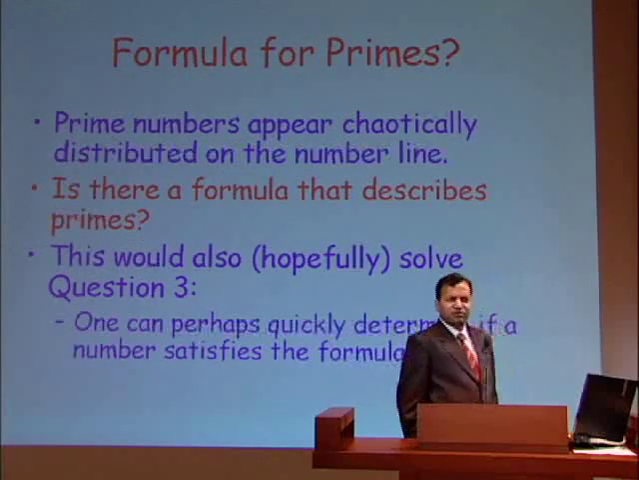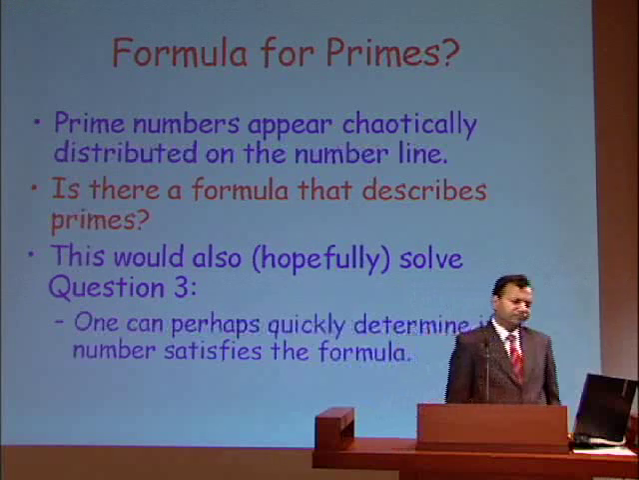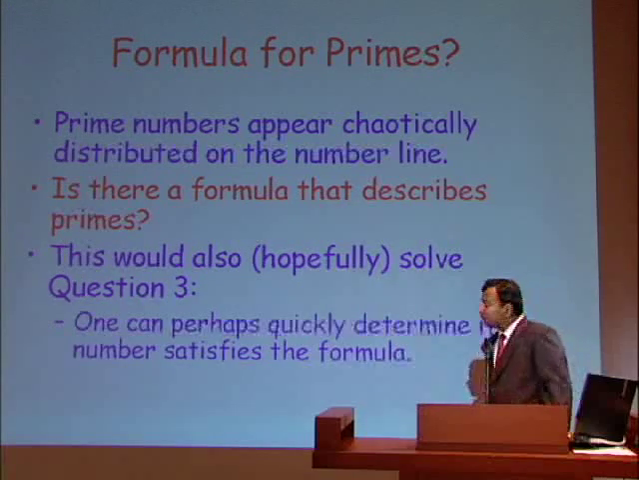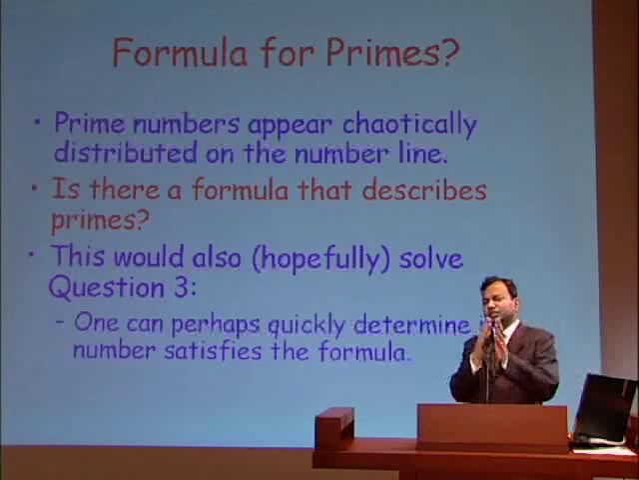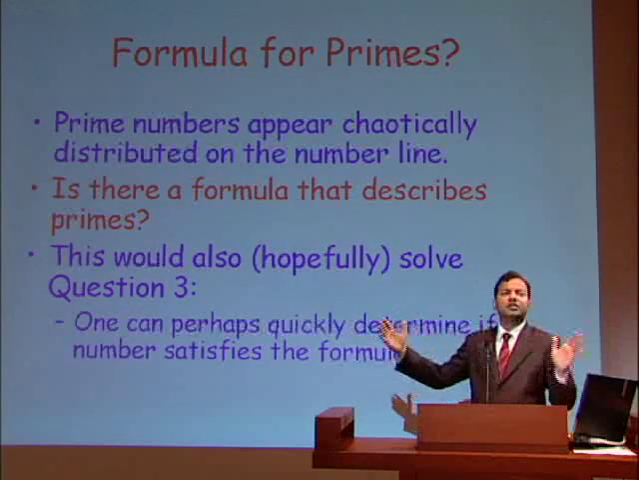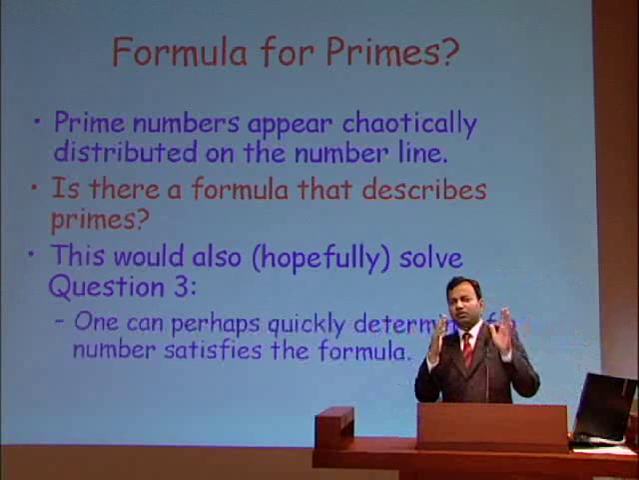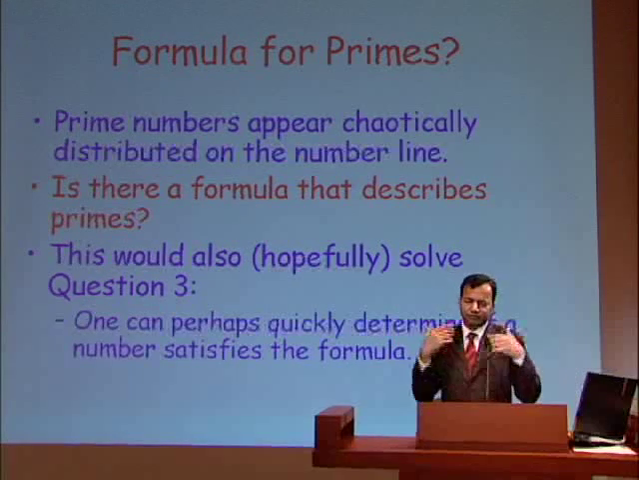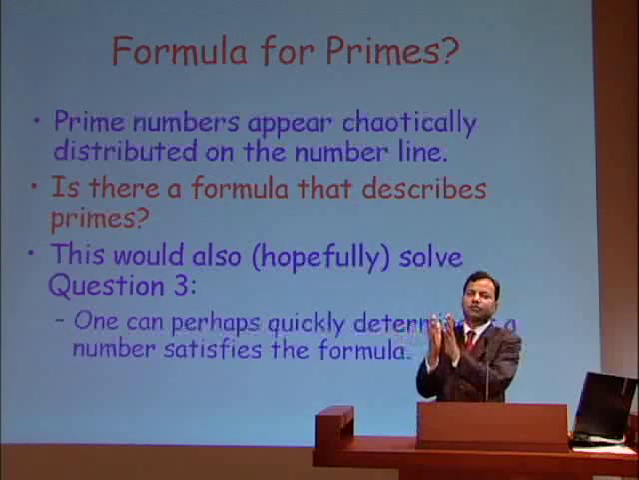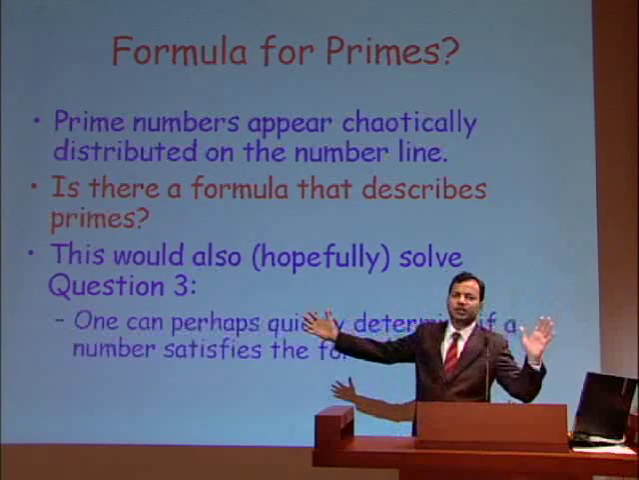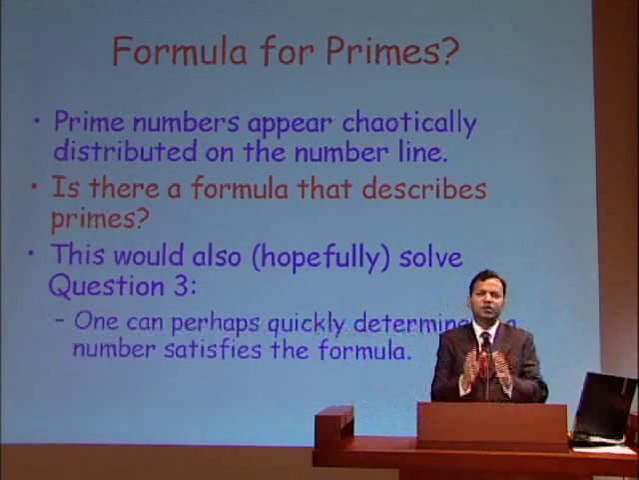So what about a formula for primes? The prime numbers, if you just look at their occurrence on the number line, at first glance, appear very chaotically distributed. Sometimes they occur very close to each other, sometimes they occur very far from each other. There is no clear pattern amongst them.